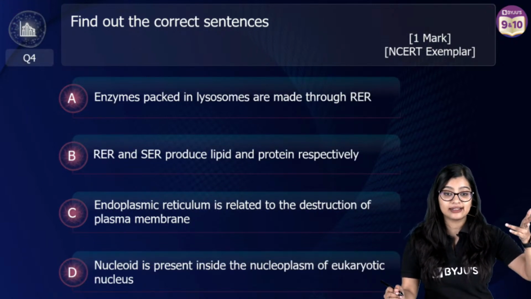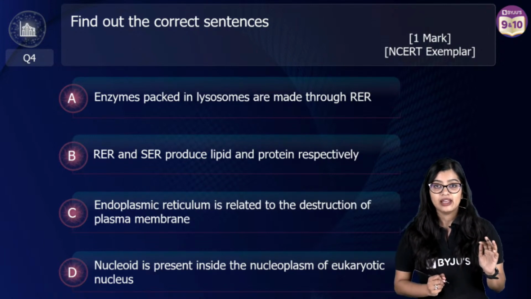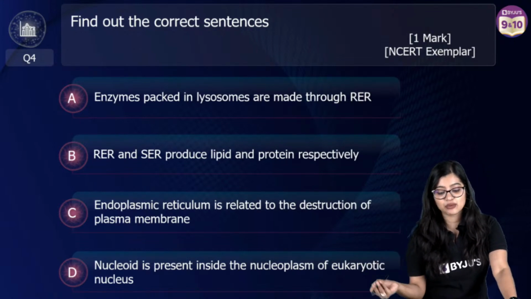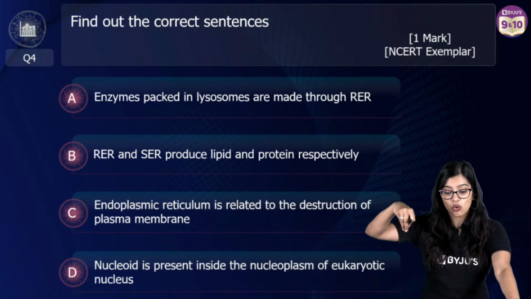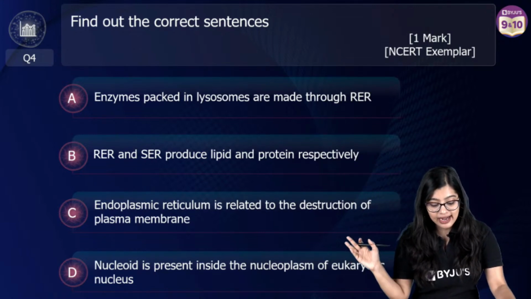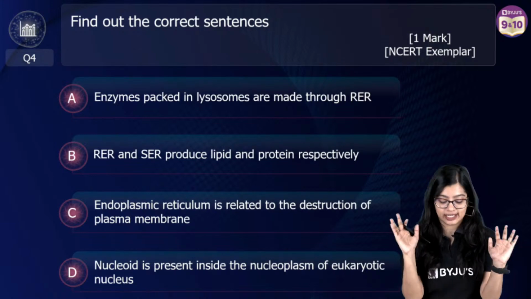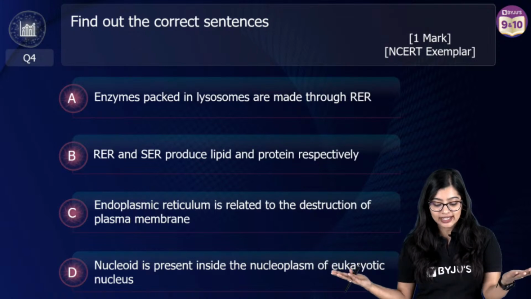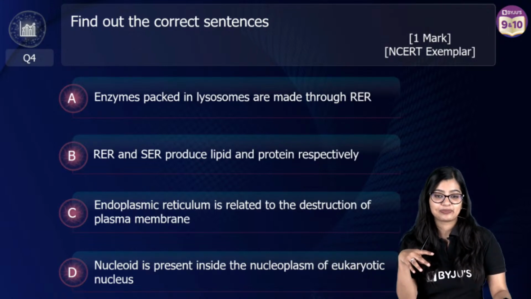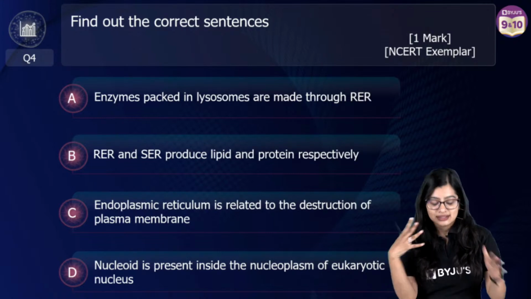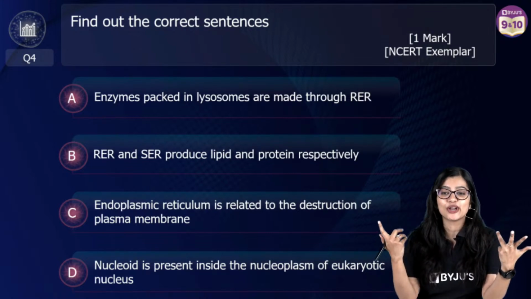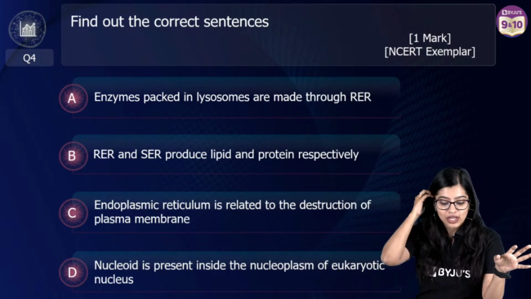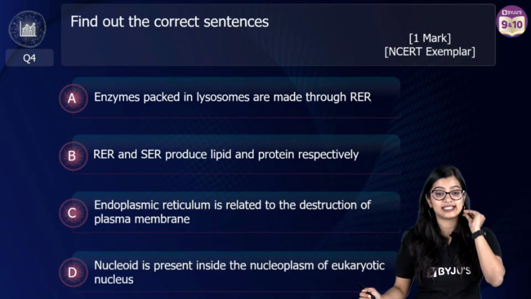Now you have to identify the correct statement. That means 3 out of 4 are incorrect and you have to identify which is correct. Enzymes which are present in the lysosome are made in the RER. RER and SER produce lipid and protein respectively. ER is related to the destruction of plasma membrane. Nucleoid is present inside eukaryotic cell. Easy peasy. If you thought you don't know what is correct, there are statements which make absolutely no sense, right? So you have to identify which is the correct statement.